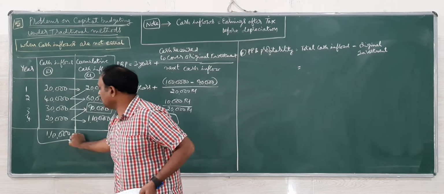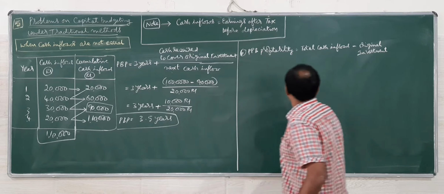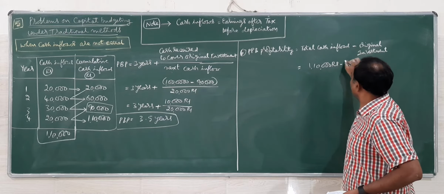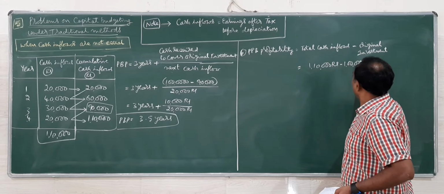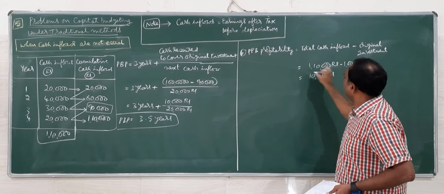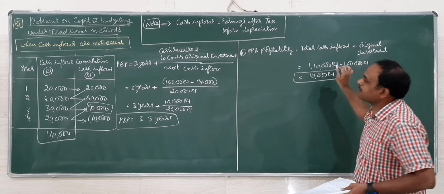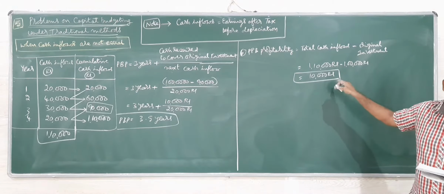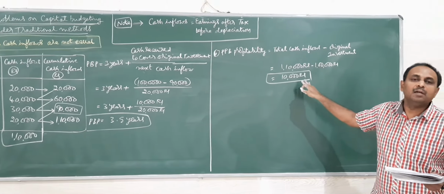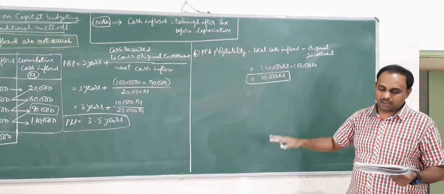So total cash inflow for 4 years is 1,10,000 minus original investment 1 lakh. So 10,000 rupees is the post payback profitability. 10,000 more extra money will be received after getting back the original investment.